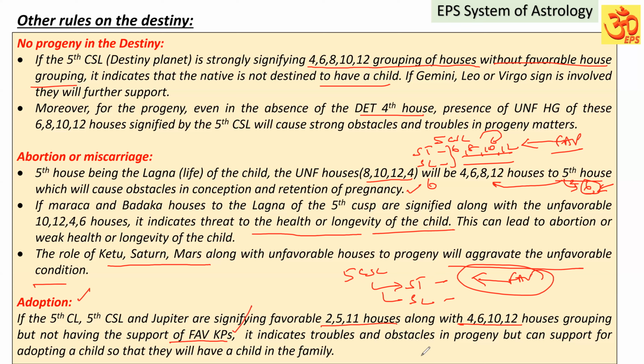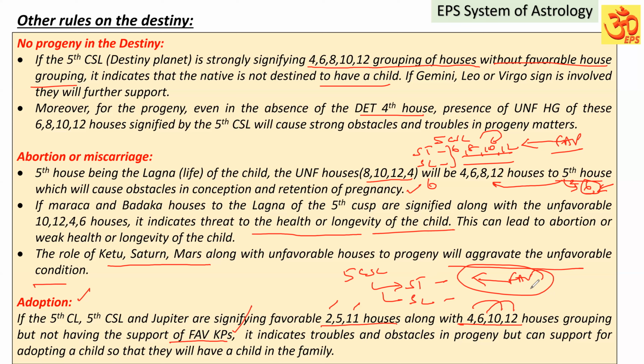It indicates troubles and obstacles in progeny, but can support adopting a child so that they will have a child in the family. It means the fifth cuspal sublord is talking about the second house, 11th house. It is supporting the fifth house, a child is coming to the family. It is supportive. Along with it, it is also having the 4th house, 10th house, 6 and 12, not supportive for progeny on their own.